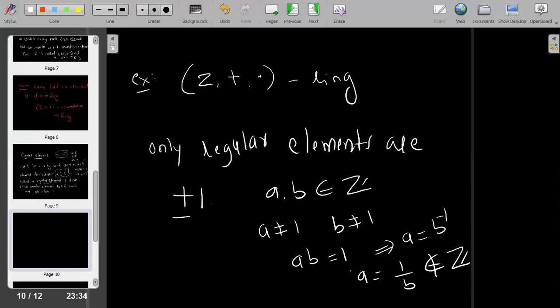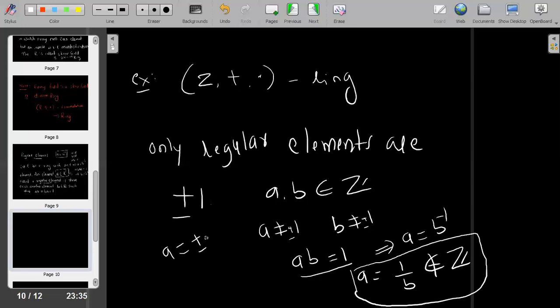Okay, suppose A and B are any two elements which are not equal to plus or minus 1. Okay, if their product is 1, implies that A equal to B inverse or A equal to 1 over B, and this element does not belong to the set of integers. Okay, so this happens only when A and B are plus or minus 1 here.